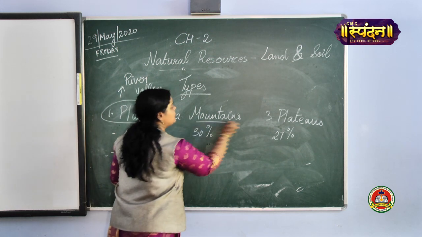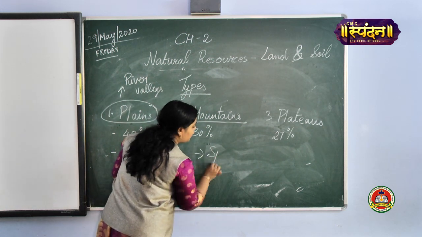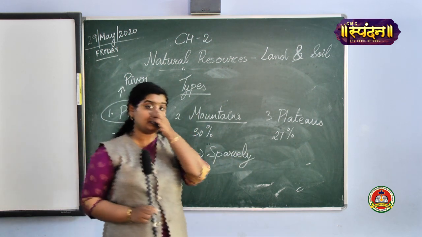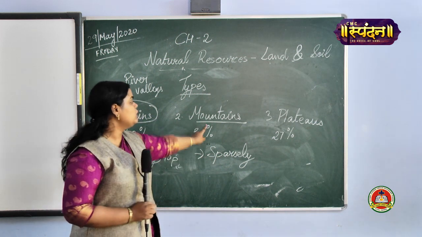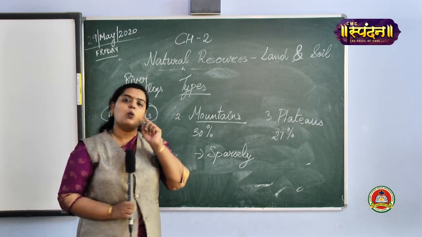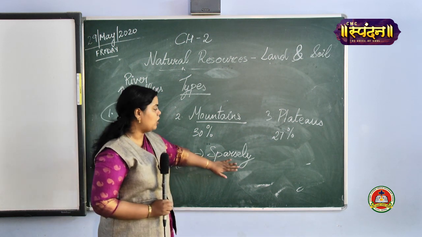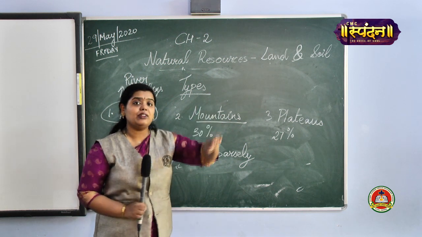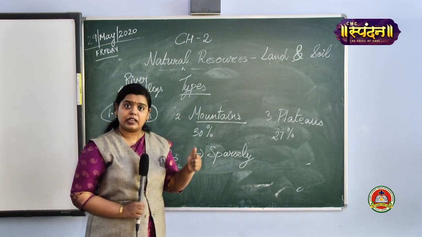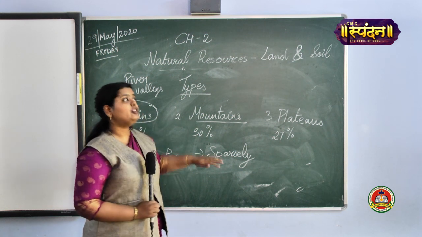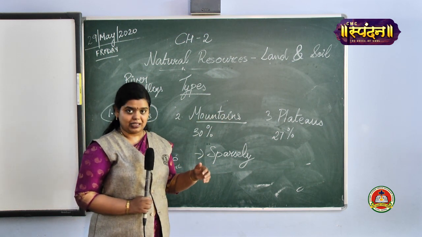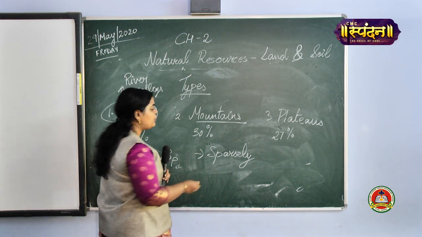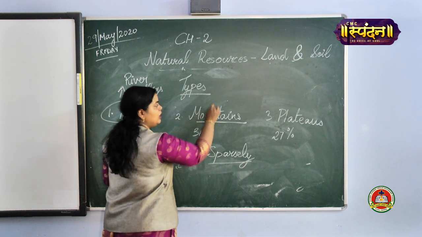Second one, mountains. Now, mountains are sparsely populated. Sparsely populated regions means less population. In mountains, there is always less population. Why is there less population? Because this area, this mountain, does not have an even slope for any type of agriculture or industrial setup. Reaching the mountains itself is very difficult. Yes, soil availability would be less. So that's why there would be less population in mountains.